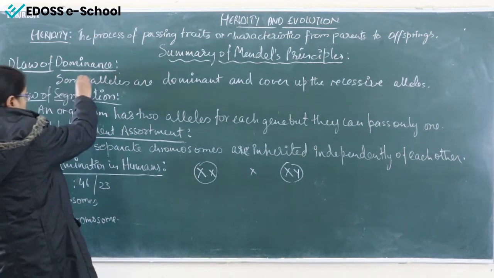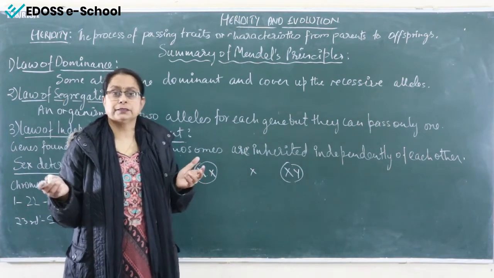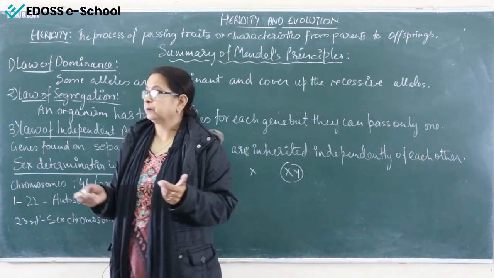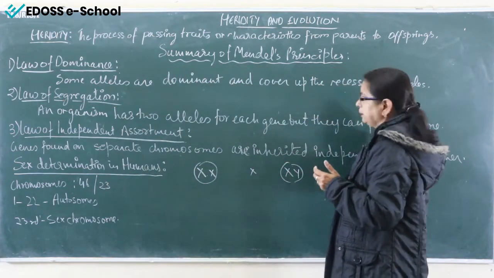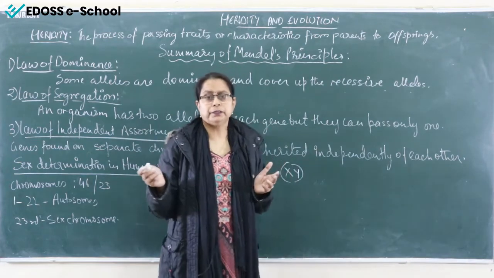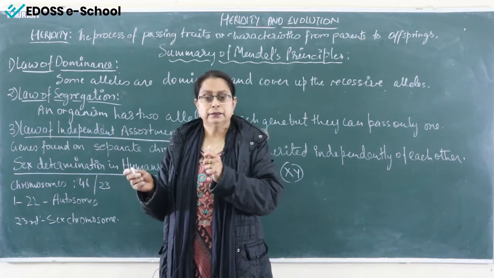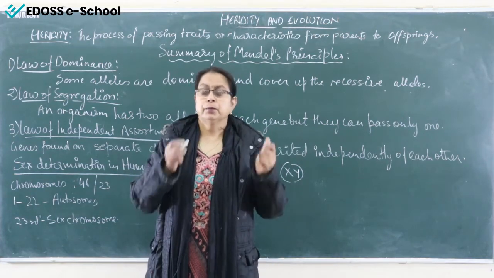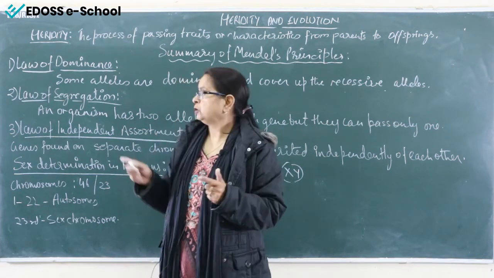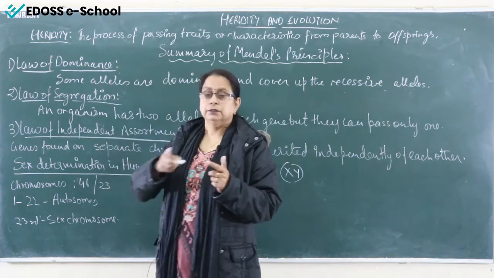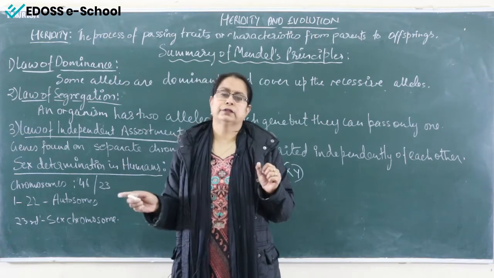The first is the law of dominance, as it is very clear from the term dominance. Here we are talking about the dominant trait. So some alleles are dominant and cover up the recessive alleles. I've told you what the dominant alleles or dominant trait are: that rules, that hides or covers the recessive trait. Because of the presence of the dominant trait, the recessive trait could not express itself. So law of dominance means the dominant trait always hides or rules over the recessive trait.